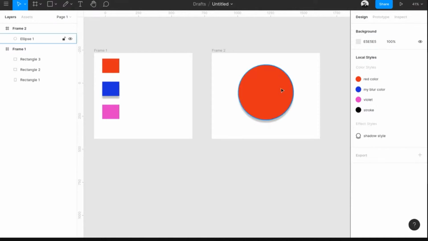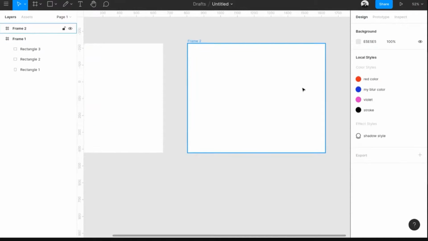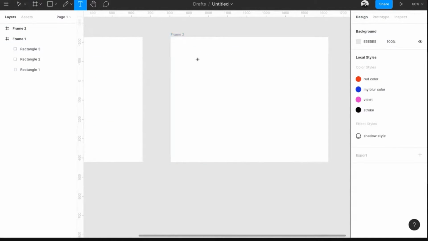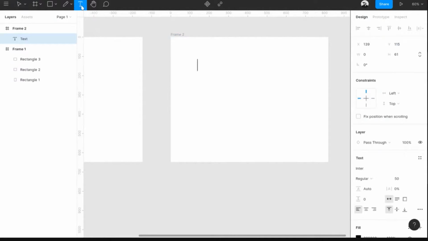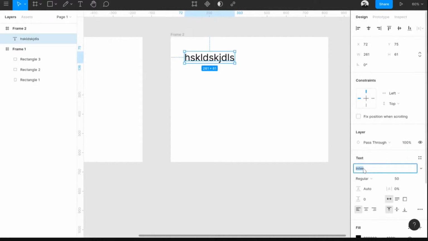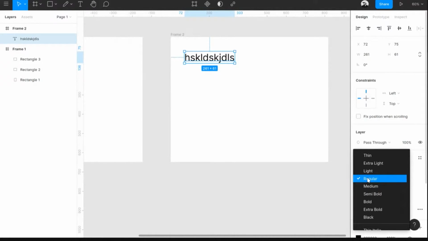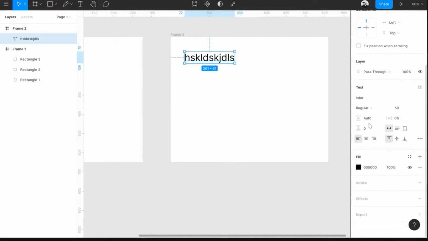And whenever you are doing text styles also, whenever you are creating text, click on T or the text icon, and then you can start typing something. So this is my, I'll say this is my title style. I will have like a 50 size, and the font family is Inter, and the font weight over here.